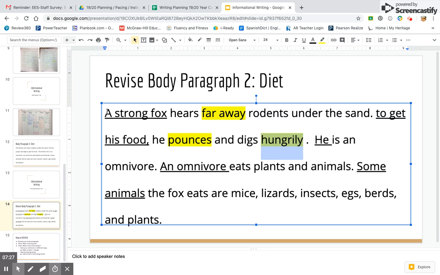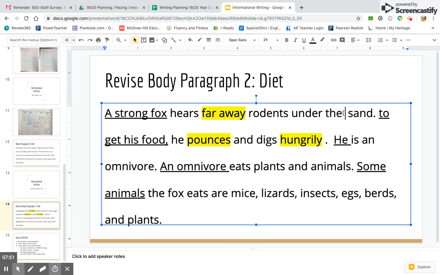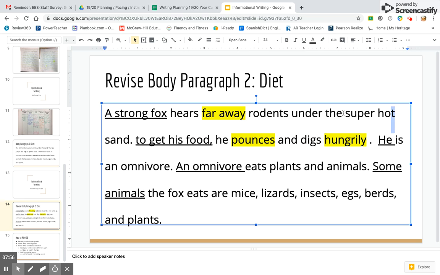Listen to that. A strong fox hears faraway rodents under the sand. To get his food, he pounces and digs hungrily. He is an omnivore. An omnivore eats plants and animals. Now, I really like this sentence, a strong fox hears faraway rodents under the sand. But I bet we could put the hot sand, and I bet we could use a different word for hot. And I think super hot wouldn't sound very good. So I might use the word the scorching sand. I think that's a really powerful word that tells you just how hot it is.